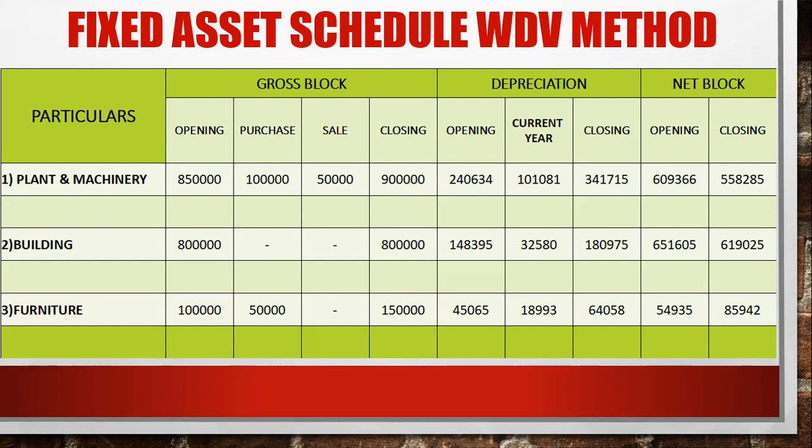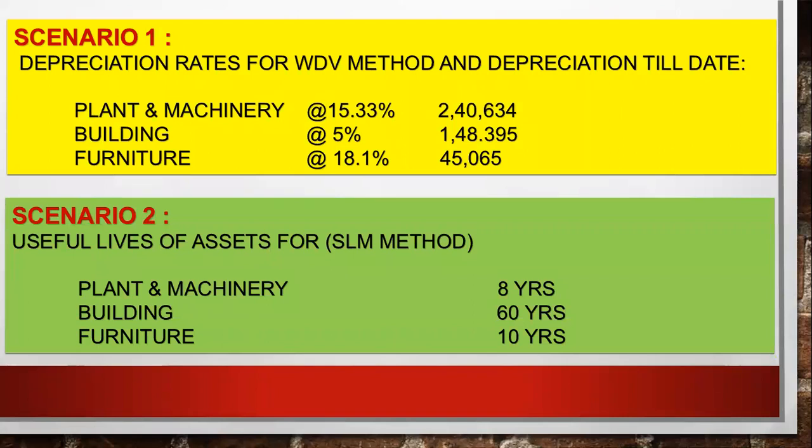Yes. Okay. So for the purpose of the fixed asset schedule, we are preparing with the WDV method. We'll solve this question by two methods. First we'll take the WDV method, second we'll take the SLM method. This question has to be solved both ways. So this is the WDV method. First you have to find depreciation opening. As I told you, in WDV method, opening will be given to you. You can see scenario 1 and scenario 2. Scenario 1 is for WDV and scenario 2 is for SLM.